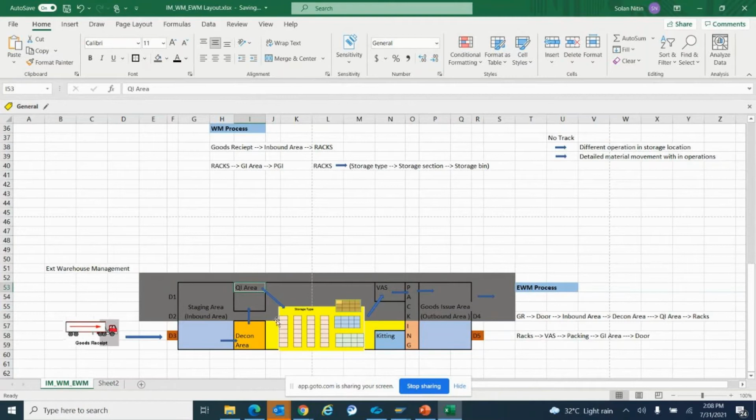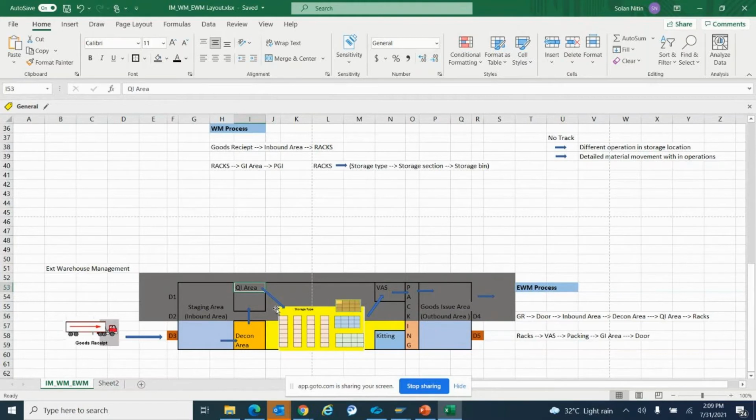It will not be stored at the ground floor, but I want to do the put away. Put away is the terminology of warehouse management in SAP, meaning I'm placing the material in the warehouse. Whenever I'm doing a put away, I want to put this material at the second floor, so my layout is getting changed in the warehouse, and up to that activity I can track.